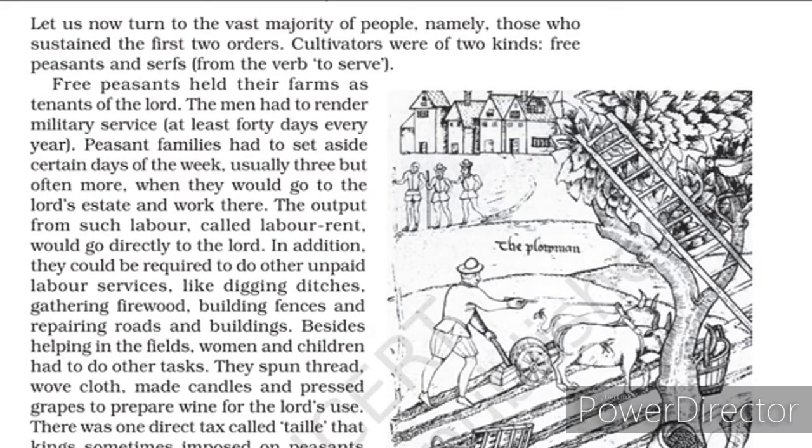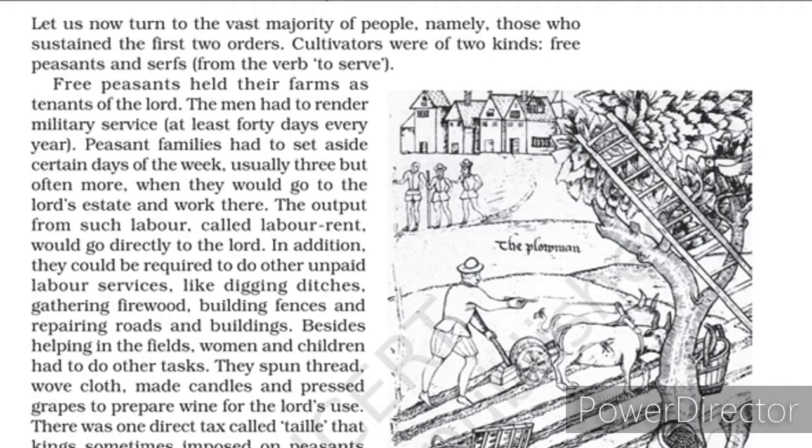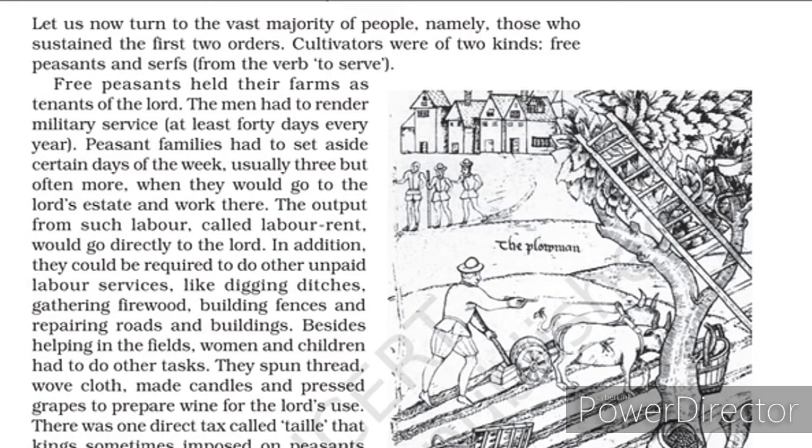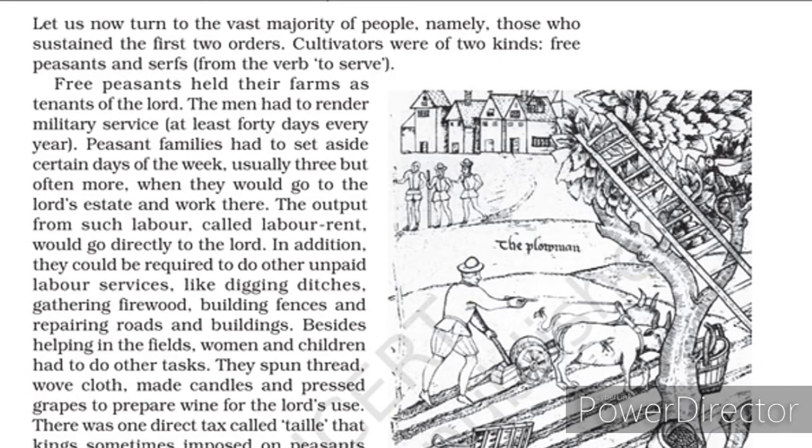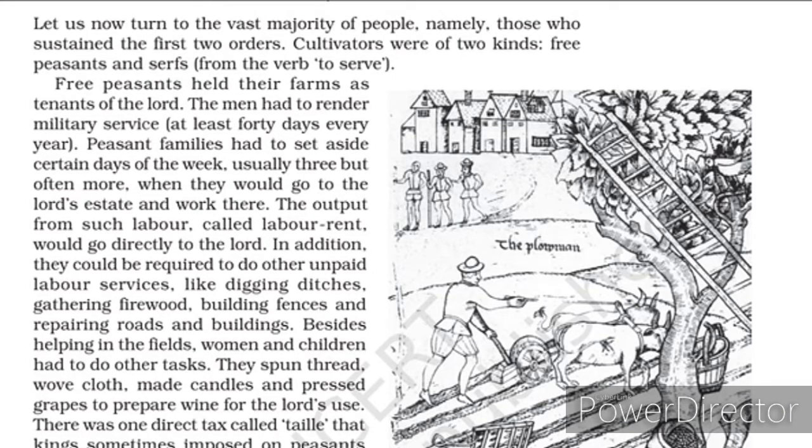When you talk about Lord's estates, he may have a tea garden, he may have a plantation area where he is planting different types of crops or maybe fruits, whatever it is. Whatever production they get from these areas, where the cultivator's family is serving, all these products directly go to the Lord. They don't have any kind of share. The cultivator's family could not ask for a share saying that we worked here so we need something to take back home.